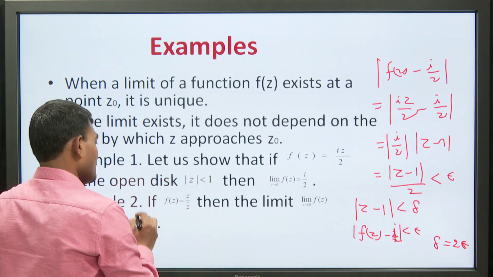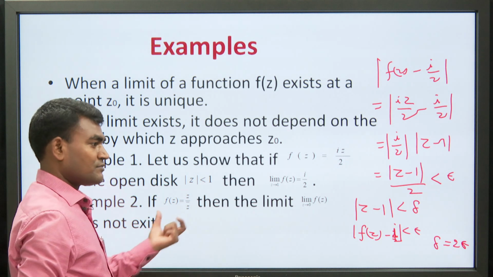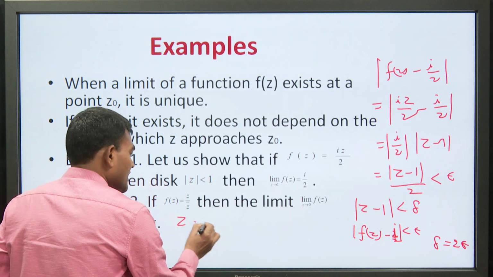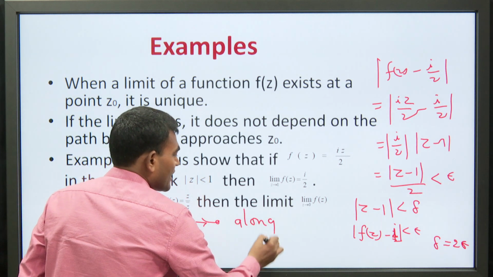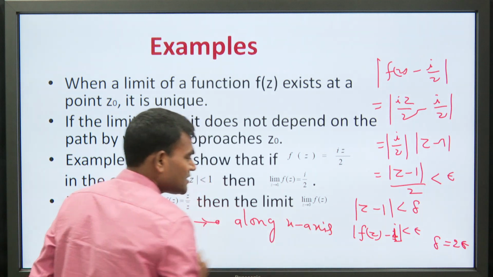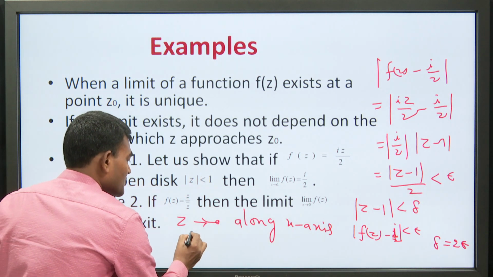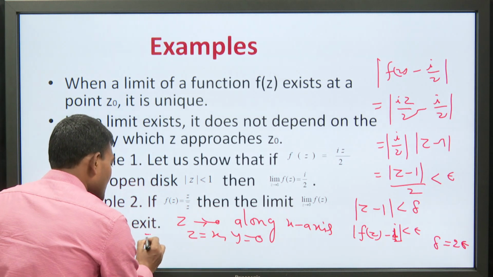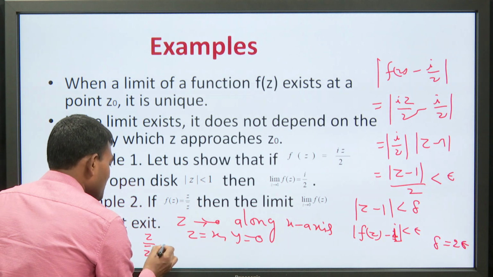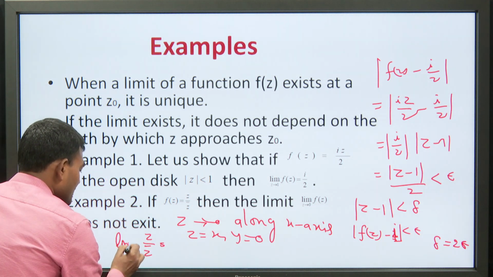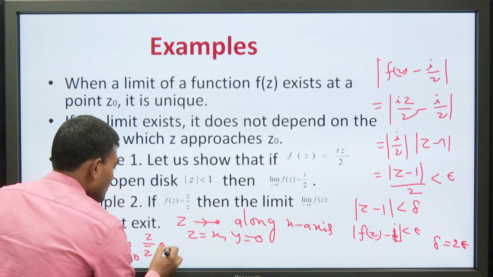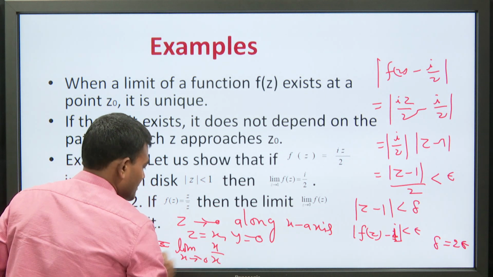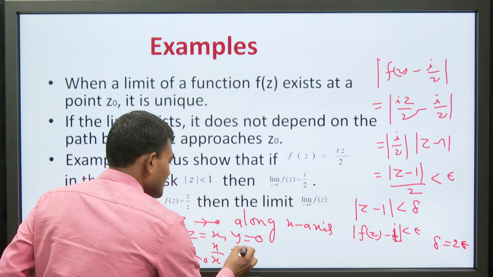Now, see another example, z upon z bar. If we choose two paths, suppose z tends to 0 along the x axis, meaning the real axis, then z is equal to x, y is equal to 0, and the limit as z tends to 0 of z upon z bar is the limit as x tends to 0 of x upon x, because x bar is equal to x, so this is 1.